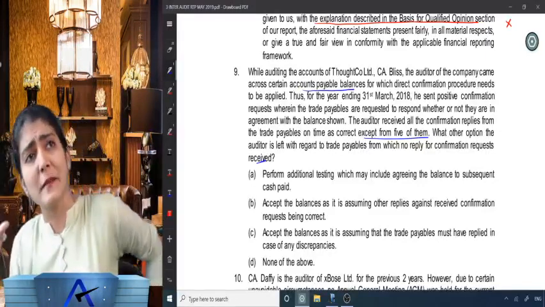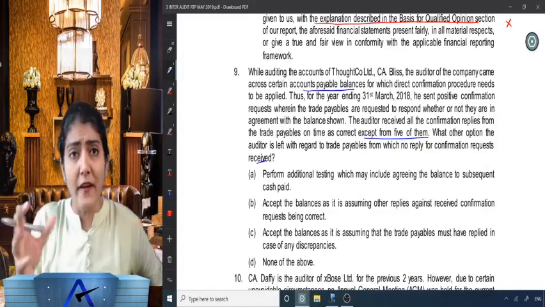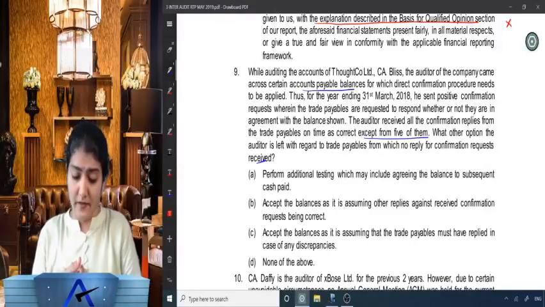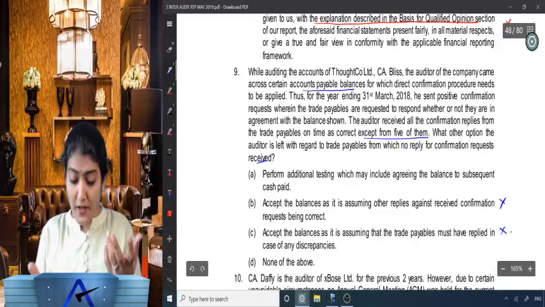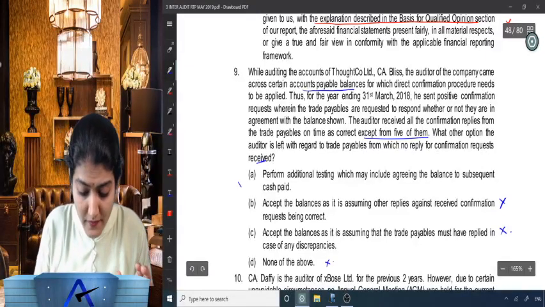So had they had a discrepancy, they would have replied. And for the fact that they have not replied, there is no discrepancy. So boss, you can't assume anything like this on your own, no? Right, so none of the above, no, right? What you said is the correct one over there.